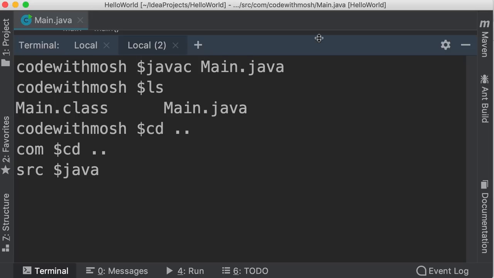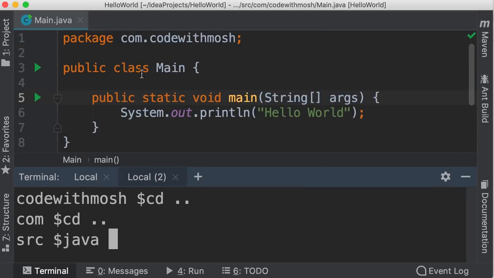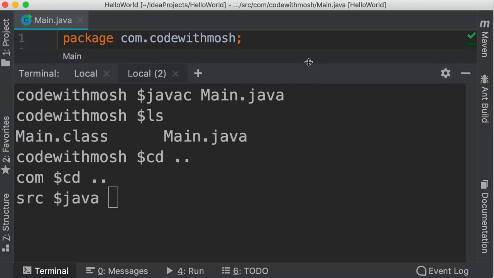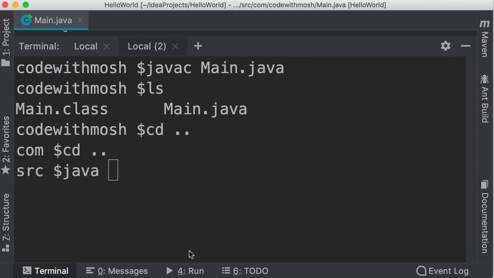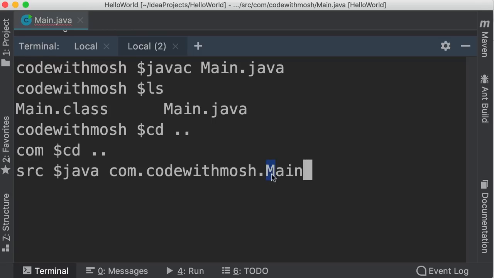What do I mean by that? Well, earlier we defined this package, com.codewithmosh, and this class, the main class, is part of this package. So the full path to this class is com.codewithmosh.Main. Make sure to use a capital M here because this is case sensitive.